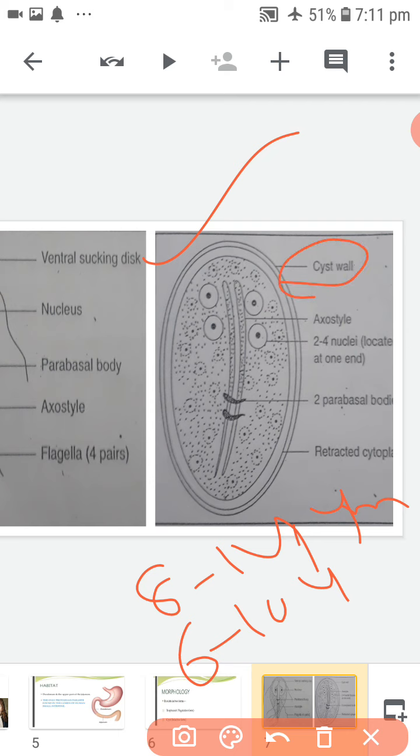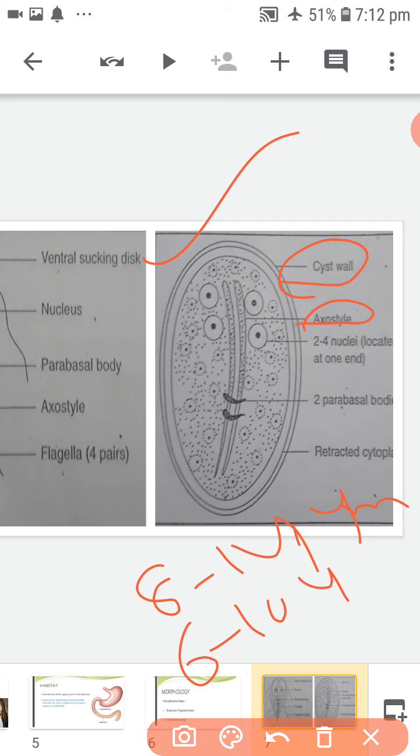The axostyles lie more or less diagonally, forming a sort of dividing line within the cyst wall.